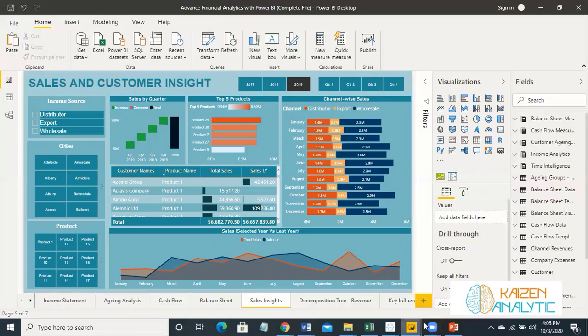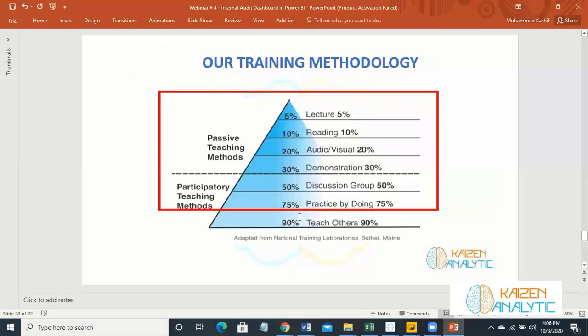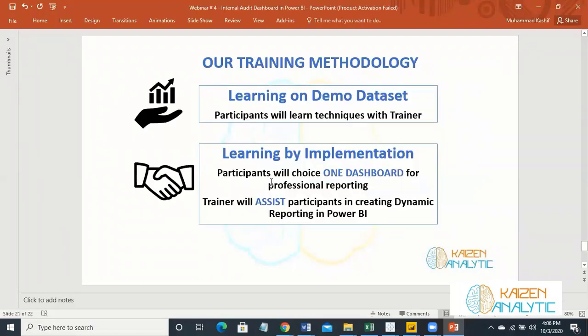Our training method is very important. In our training method, we don't believe in the passive teaching method. We believe in the participatory teaching method. That is, we believe in practice by doing. So our training method is focused on two phases. The first phase is learning on a demo data set.